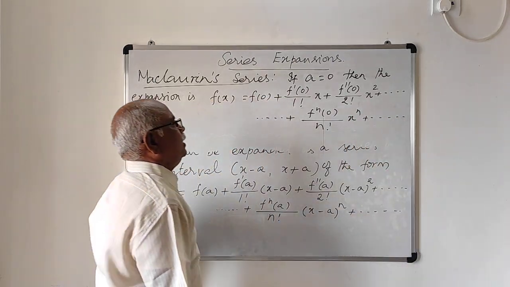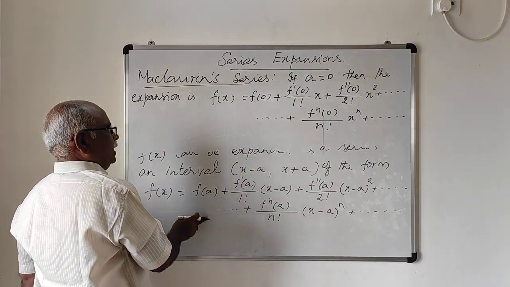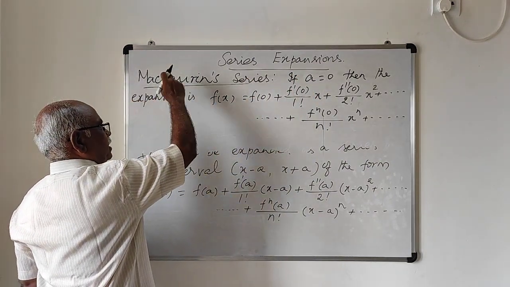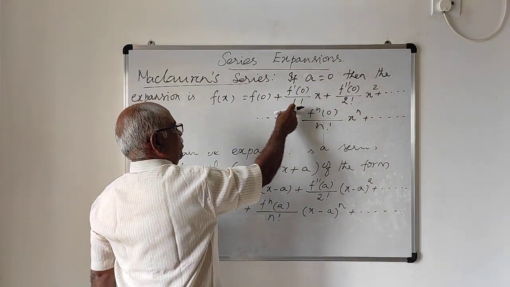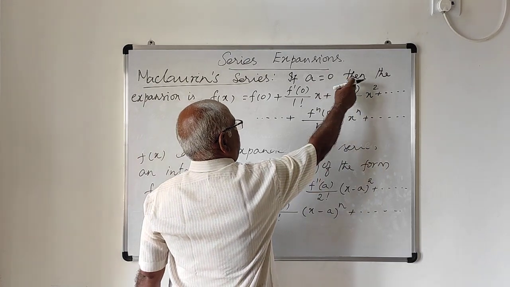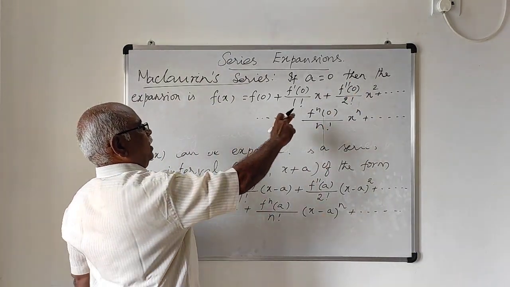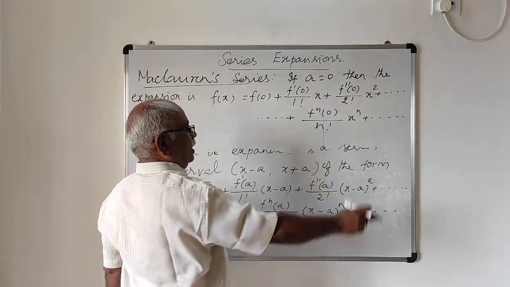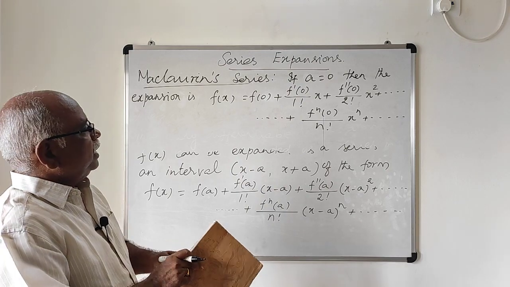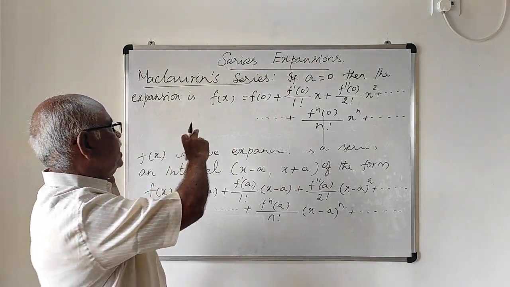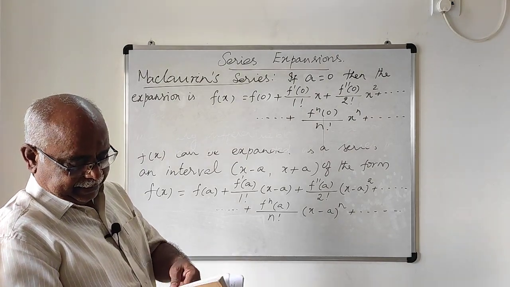Up to infinity. So, if you replace a equal to 0 in the Taylor series, it becomes the Maclaurin series. The expansion is f of x equal to f of 0 plus f dash of 0 by 1 factorial into x plus f double dash of 0 by 2 factorial into x square plus etc., and f n dash of 0 by n factorial into x power n etc., up to infinity. This is the Maclaurin series expansion. Using this Maclaurin series expansion, we are going to solve some problems in the exercise.